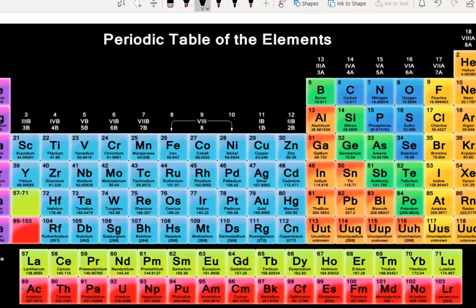Even in the modern periodic table, the position of hydrogen is debatable. Even the modern periodic table has not given a proper position. It's one of the drawbacks of the modern periodic table, the position of hydrogen. So that is not the matter. The main matter here is the position of the isotopes which were discovered in the future.